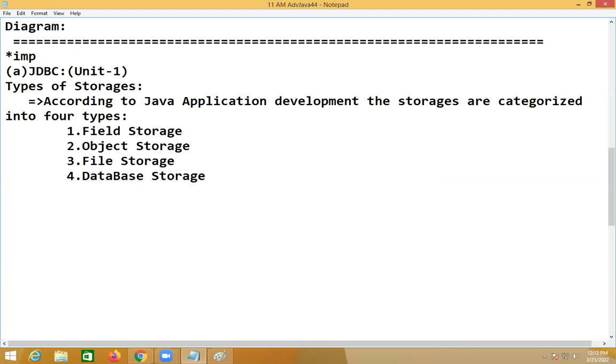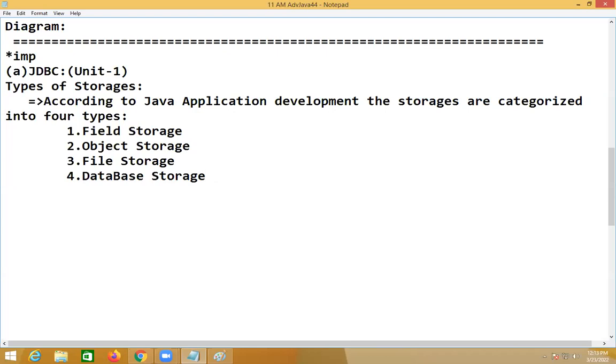Now we are entering into database storage generally. So why we are going there? We must have an information, no? Why we are going to database storage only from day one? Whenever I came to this Amirpet core Java demo class, core Java parallel class, Oracle. Why, sir? Why we are going for Oracle database? Why are we preferring database storage?